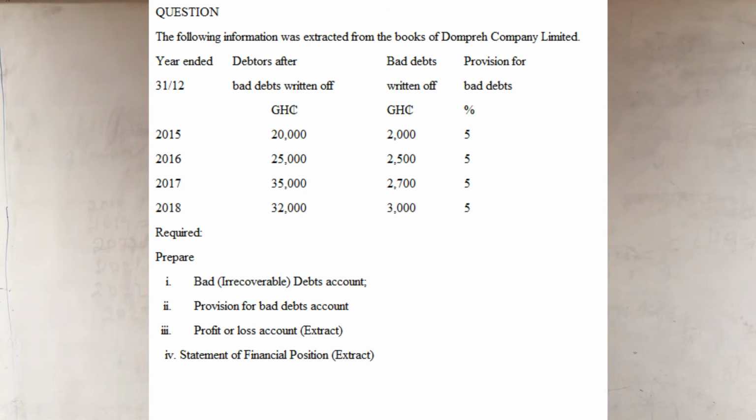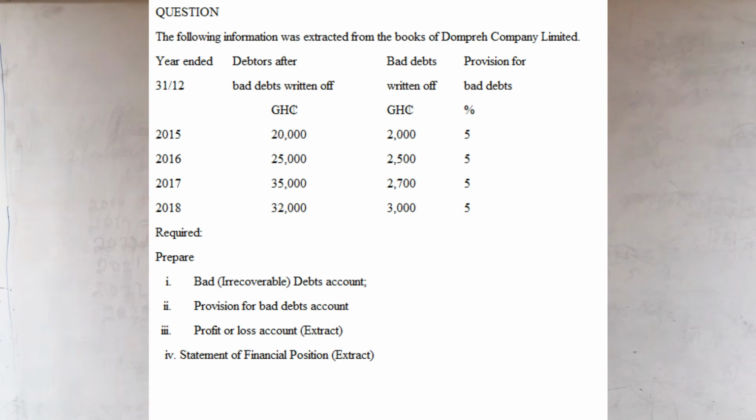And take note that they have used the word debtors here, but I told you that the figures there are money that is due from debtors, and so it's rather called receivables. So take note. And then finally we have provision for bad debts, or that is the percentage, 5% throughout. So we have 2015, 2016, 2017 and 2018.